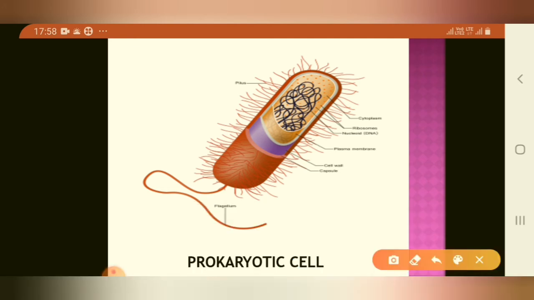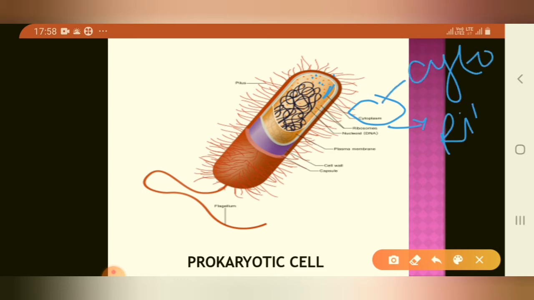Structure of a prokaryotic cell. This yellowy structure is generally known as the cytoplasm. The granule-like dotted structure is known as the ribosome. Then this coiled-like structure is known as the nucleoid, which lacks a nuclear membrane.